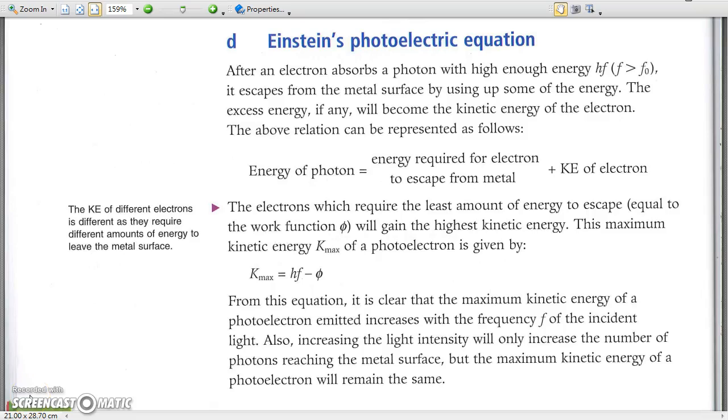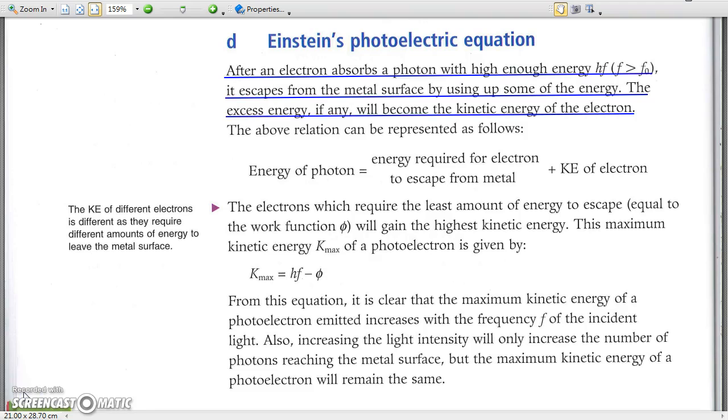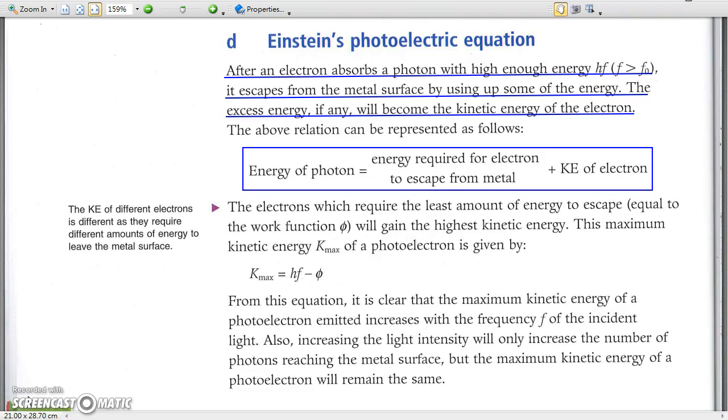D. Einstein's photoelectric equation. Now you should have understood the whole process of the photoelectric effect. After an electron absorbs the energy of a photon, there is work done for the electron to escape from the metal surface. The energy left becomes the kinetic energy of the photoelectron.